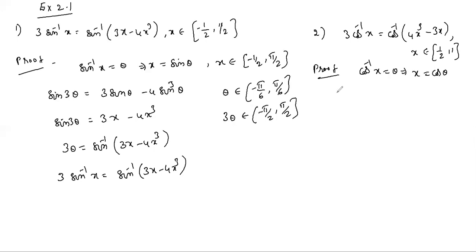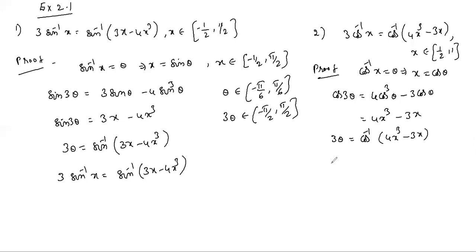So cos 3 theta is 4 cos cubed theta minus 3 cos theta, so 4x cubed minus 3x. This is cos 3 theta. So 3 theta equals cos inverse of 4x cubed minus 3x. So 3 cos inverse x equals cos inverse of 4x cubed minus 3x.